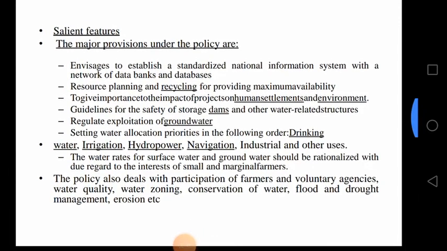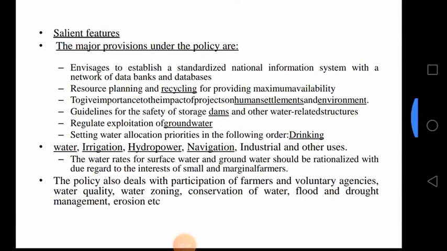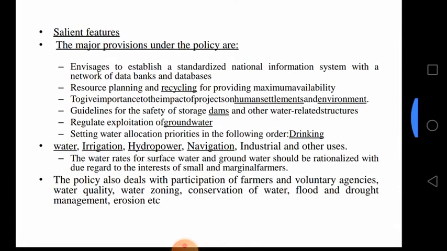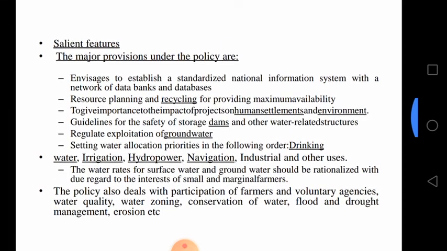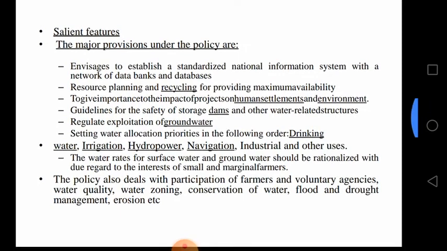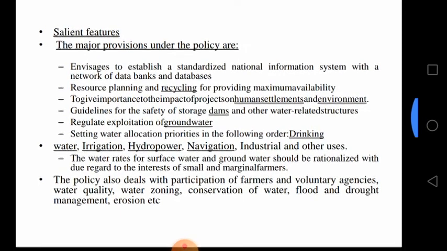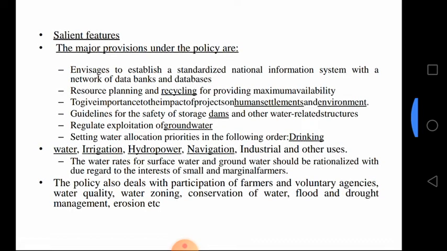So we need to regulate the exploitation of groundwater. As I told before, we need to monitor the groundwater exploitation, because if more bore wells are dug, it will automatically affect the nearby wells, and it will affect the groundwater tables. For that reason we need to monitor and control the exploitation of groundwater.